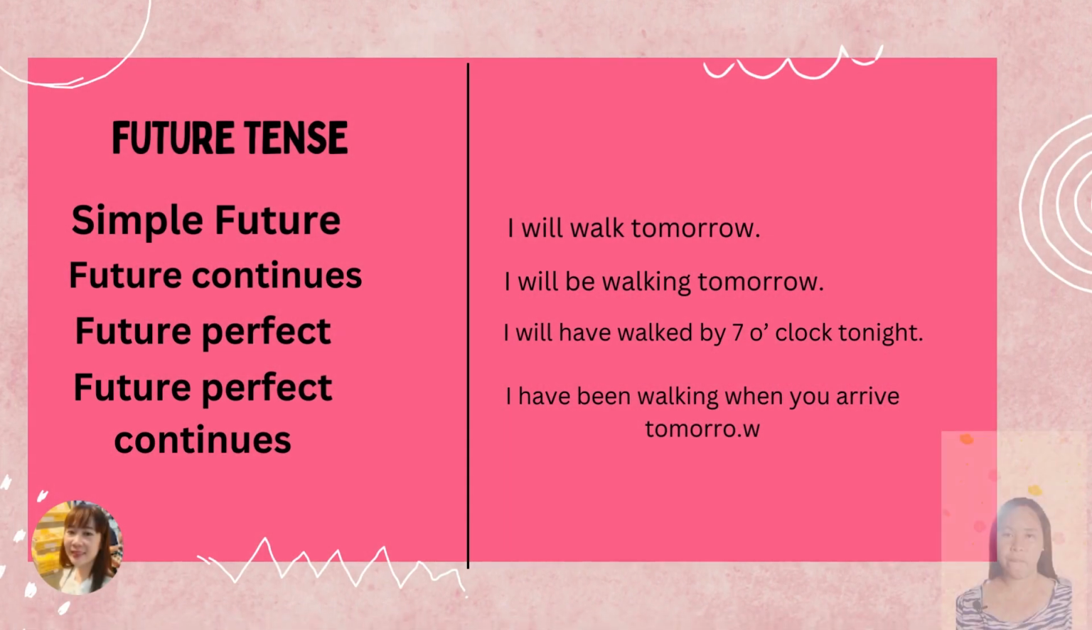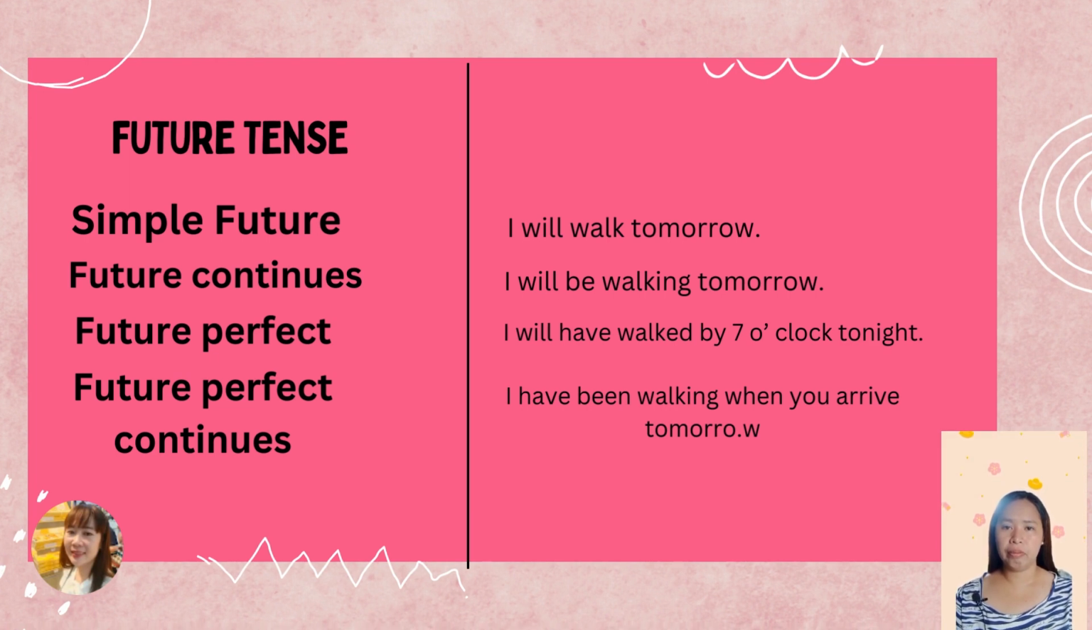Now we are done with the two categories of the tenses, the past tense and the present tense. So we're going now to the future tense. First is the simple future, meaning will plus the base form of the verb. For example, I will walk tomorrow. Tomorrow indicates future. So, actions you're going to be doing tomorrow.